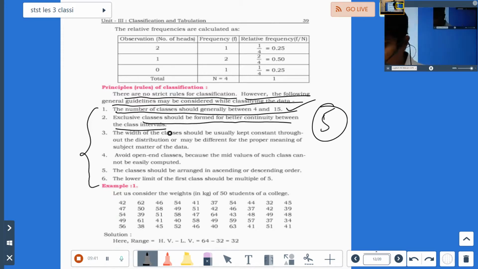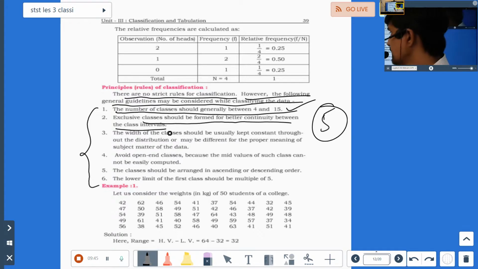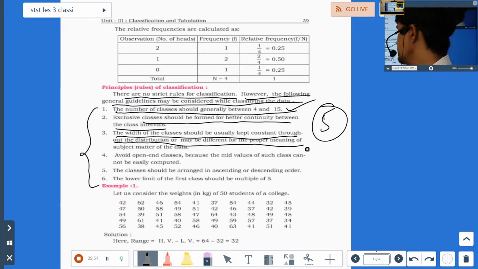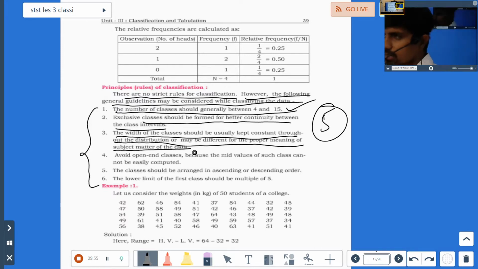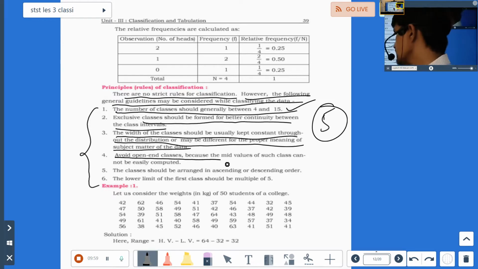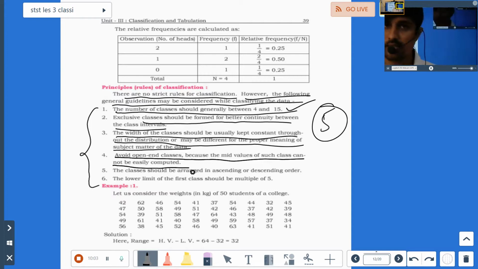If they ask it as a question, I'll show you examples. Next, the width of the classes should usually be kept constant throughout the distribution, or may be different for proper meaning of the subject matter of the data. Keep it the same. Avoid open-end classes because the mid values of such classes cannot be easily computed. Yes, don't write less than or more than. Try to finish them.